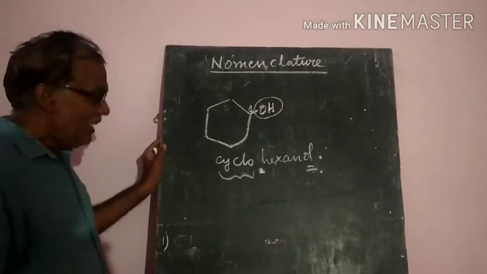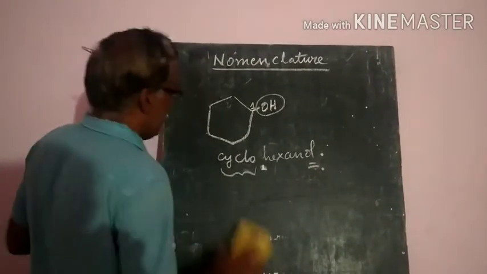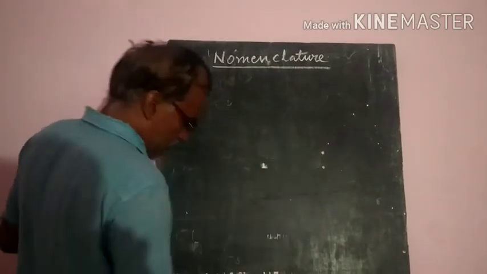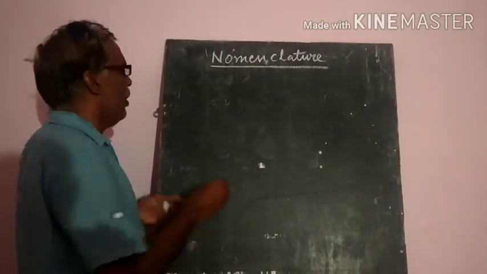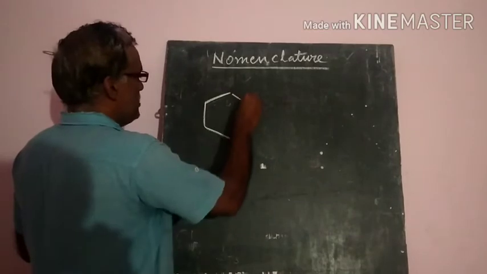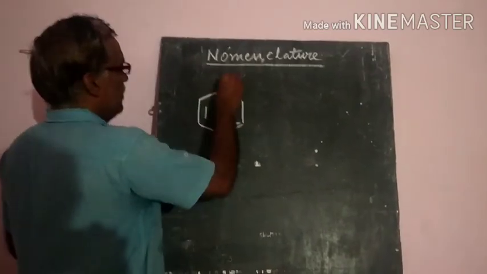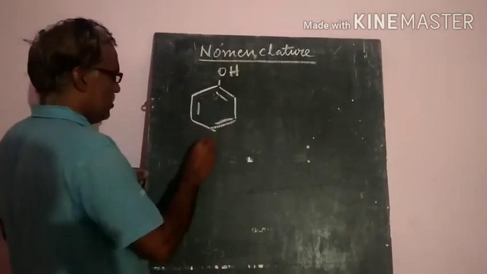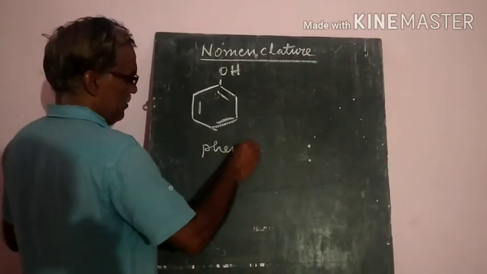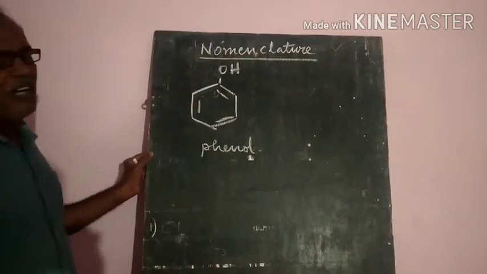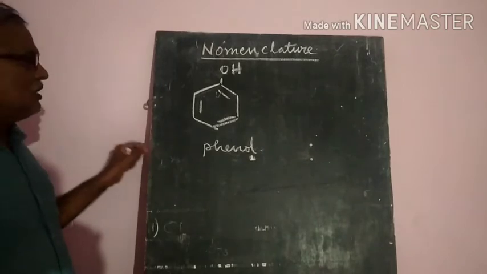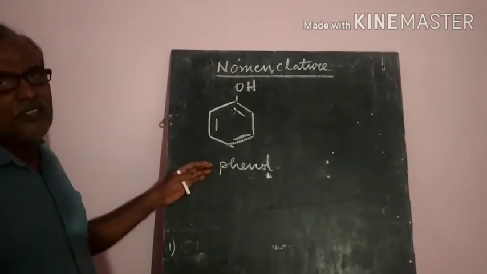Now let us see aryl compounds. Aryl compounds means the nomenclature of phenols. That is the word we will use, phenol. One hydroxyl group means a monohydric compound, so it is called phenol, and the common name is also phenol.